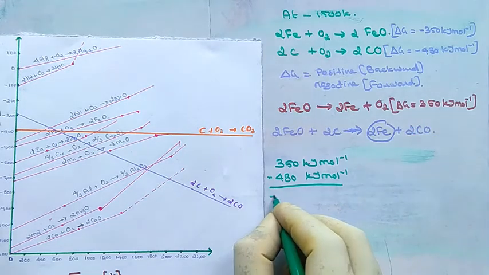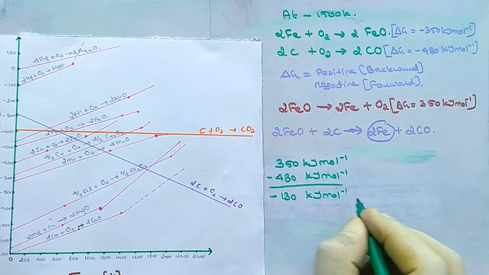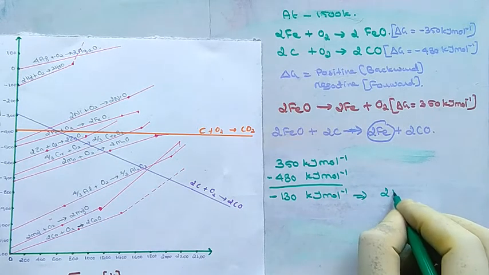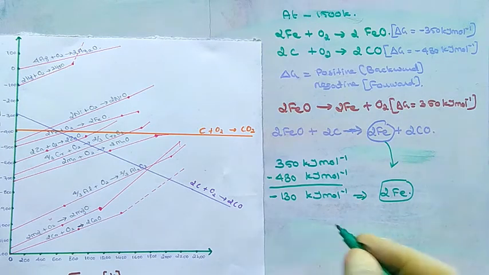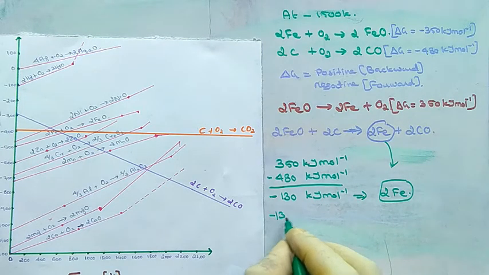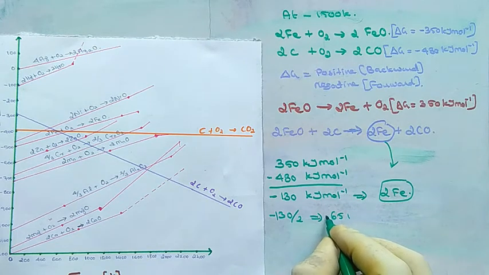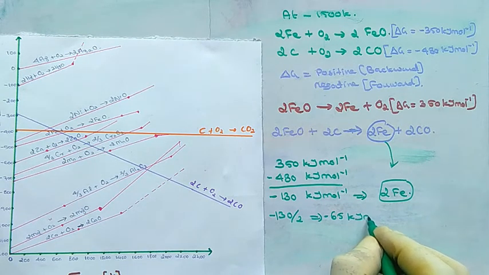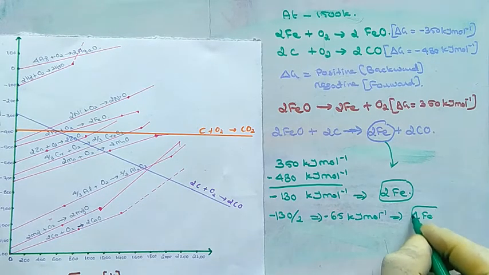When we add these two values, we get minus 130 kilojoule per mole. This is the delta G value for the formation of 2 moles of iron. For 1 mole of iron, it is divided by 2, so 130 divided by 2 gives minus 65 kilojoule per mole. This is the standard free energy for the formation of 1 mole of iron.